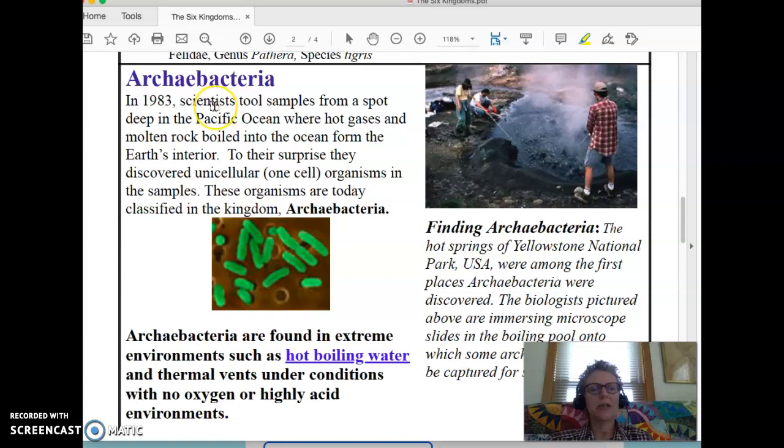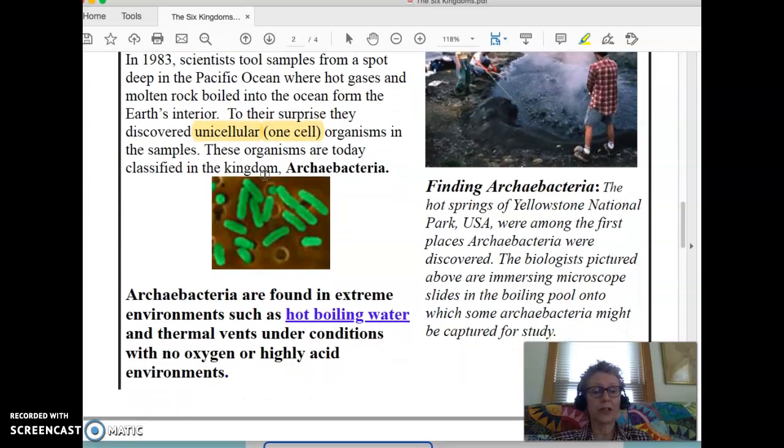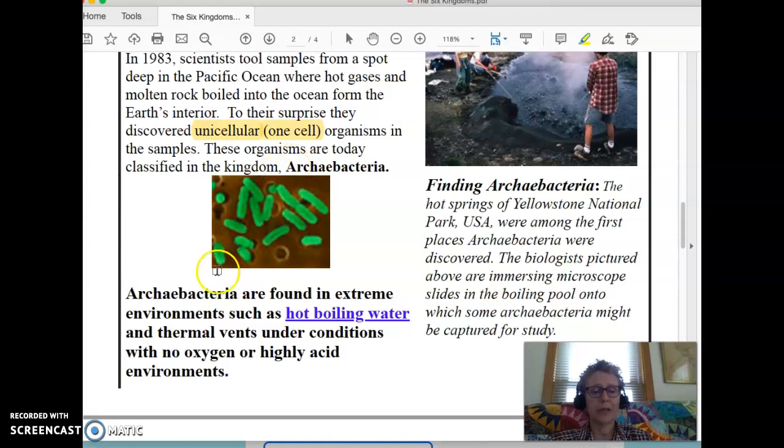In 1983, scientists took samples from a spot deep in the Pacific Ocean where hot gases and molten rock boiled into the ocean from the Earth's interior. To their surprise, they discovered unicellular. Now there's a word, and when you see parentheses next door to a new word, that means it's the meaning. So unicellular, or one-celled organisms in their samples. These organisms are today classified in the kingdom Archaebacteria.